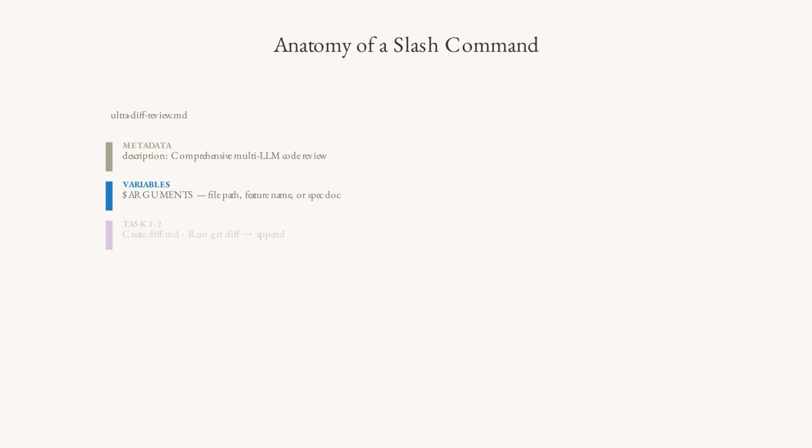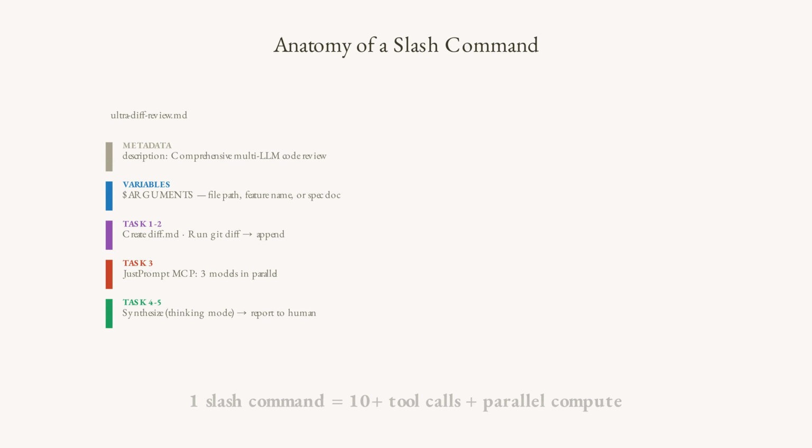The gap between using Claude and engineering with Claude is the gap between a prompt and a program. A prompt is a one-shot input. A program is a reusable asset with defined inputs, defined steps, and defined outputs. Custom /commands are prompt programs. They accept arguments, invoke multiple tool calls in sequence, spawn sub-agents, and return structured results. The /command is the unit of reusable compute.